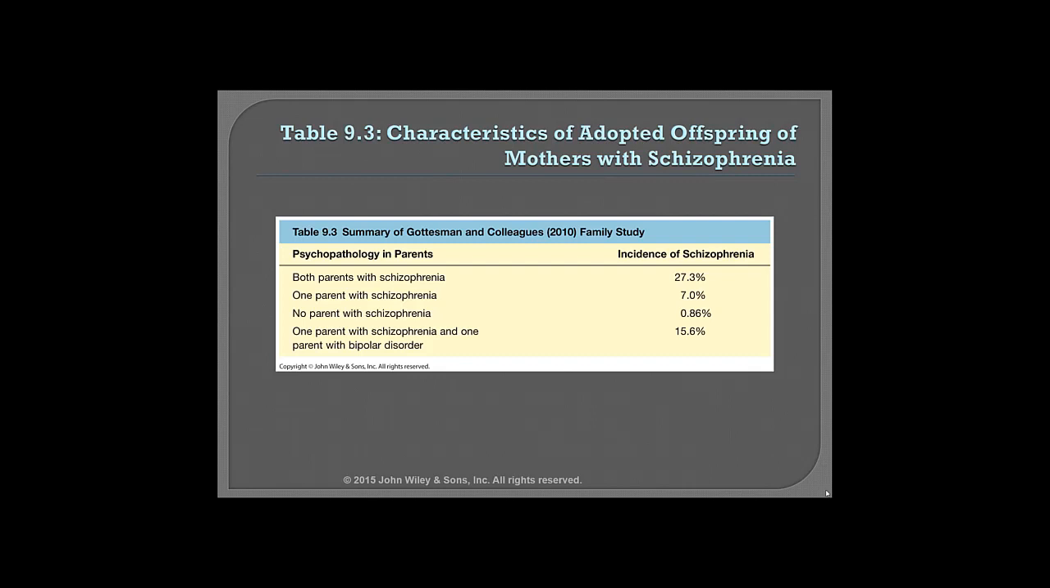Adoption studies help us to try to look at the impact of environment. And so what we're looking at is the children of schizophrenics who are raised in an adoptive home. In one study that looked specifically at whether or not the mother was schizophrenic, that study found that about 10% of those children who were raised in an adoptive home developed schizophrenia compared to none in the control or the comparison group.